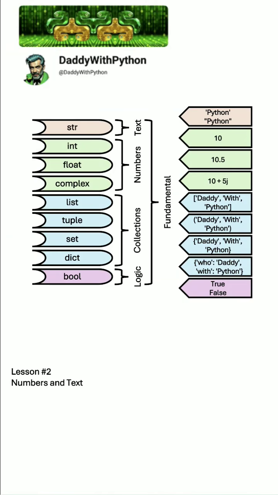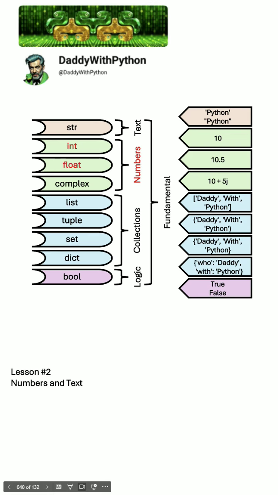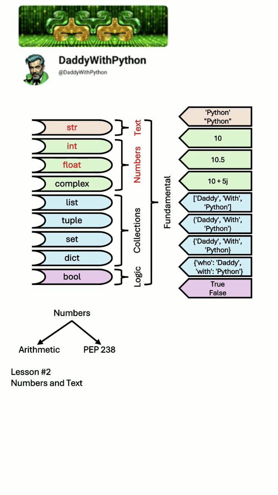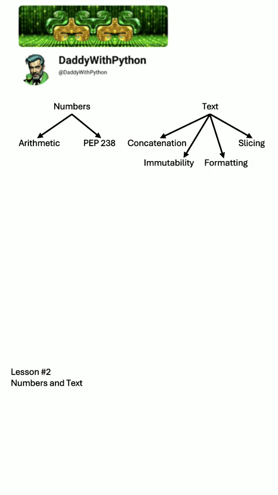Let's continue with data types started in lesson 1. Today we will take a look at numbers, float and int, and at text strings, numbers, arithmetic operations and PEP238, and text, concatenation, immutability, formatting and slicing.